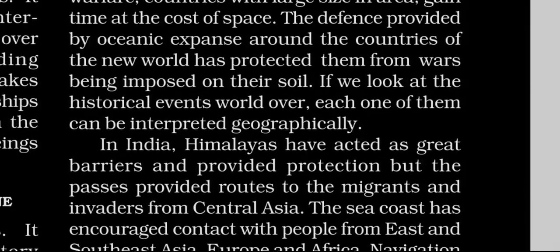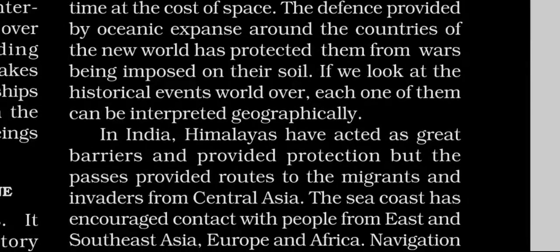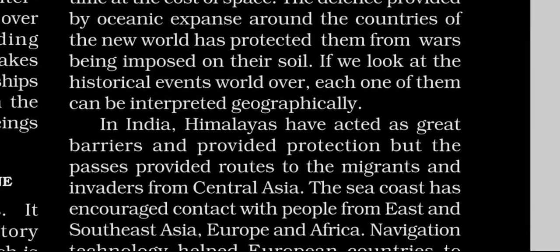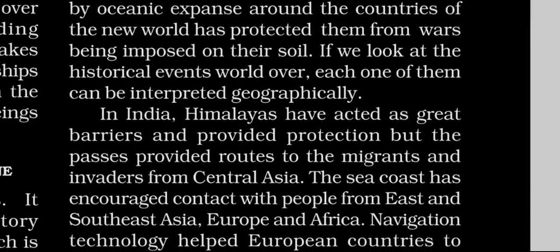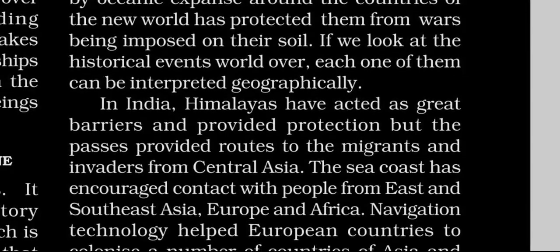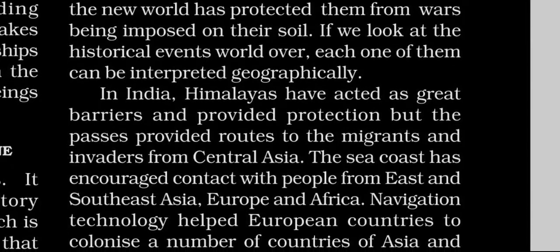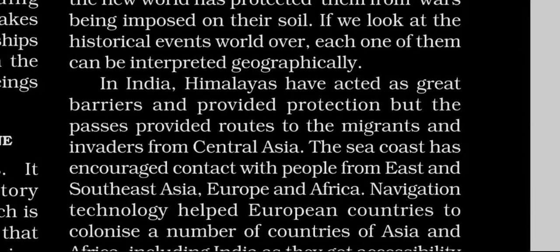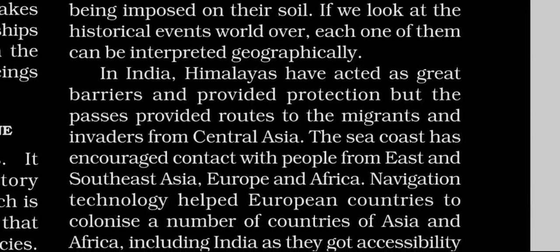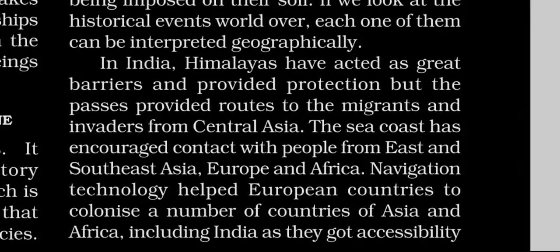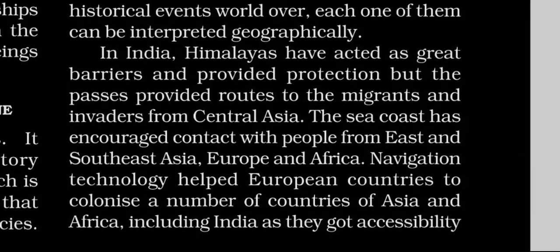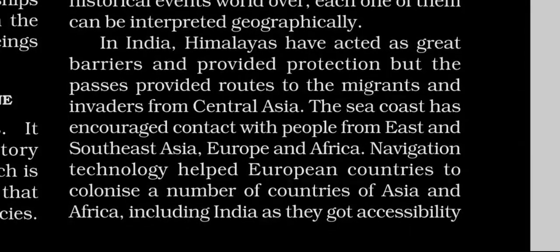In India, Himalayas have acted as great barriers and provided protection, but the passes provided routes to the migrants and invaders from Central Asia. Understand? The sea coast has encouraged contact with the people from East and Southeast Asia, Europe and Africa.